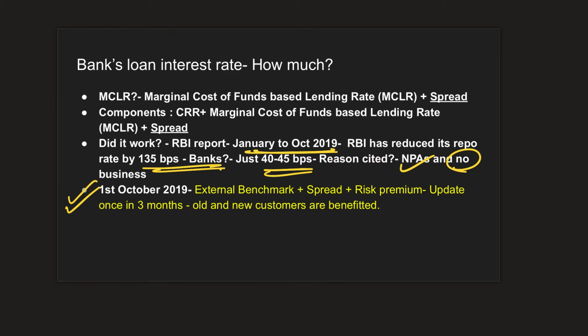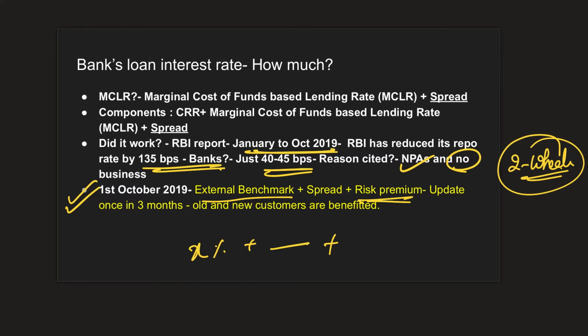So let's go for an external benchmark. Now this external benchmark can be some X%. Over and above that, banks are allowed to have a spread, that is their profit cut. And also when you're taking a risk by giving a loan to a particular category, let's say a bank is giving two-wheeler loans, there is a possibility that the borrowers might default on these loans.